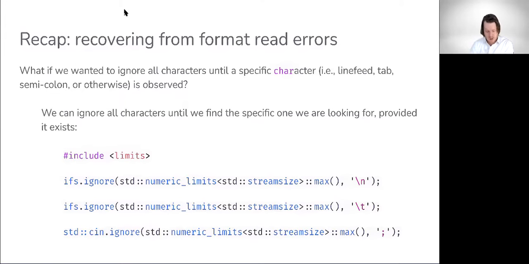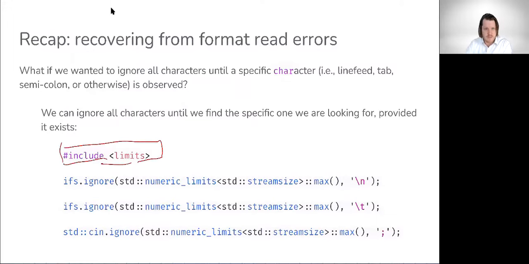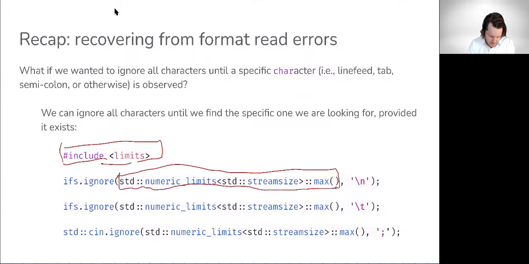In order to do this, we're going to need to #include <limits>. We can then pass the following to our ignore function: std::numeric_limits<std::streamsize>::max(). This is essentially the maximum number of characters that a stream could hold.